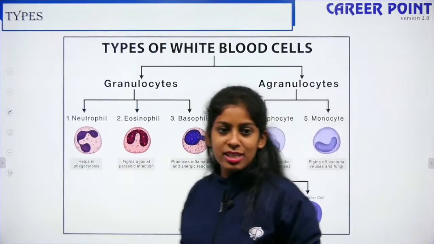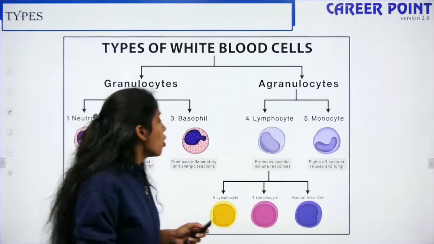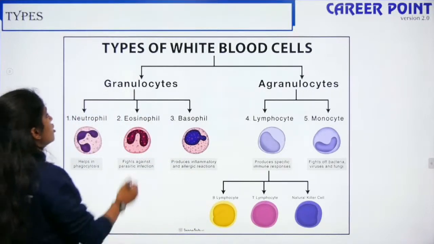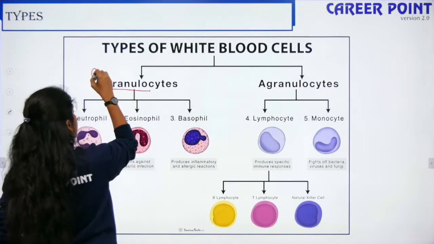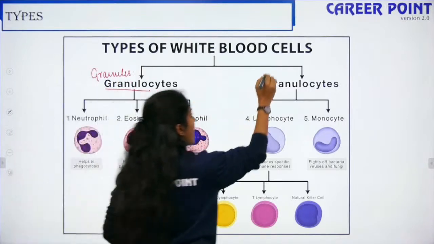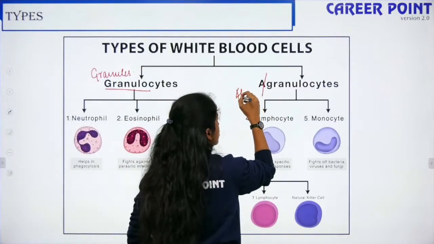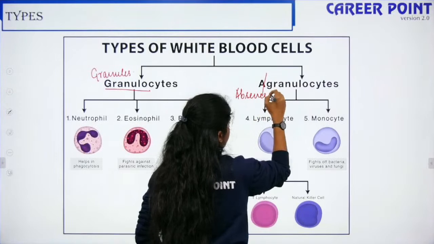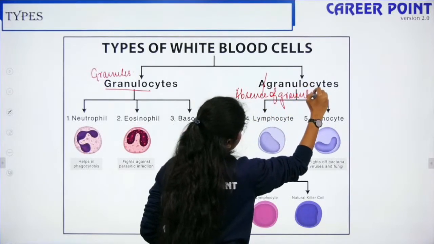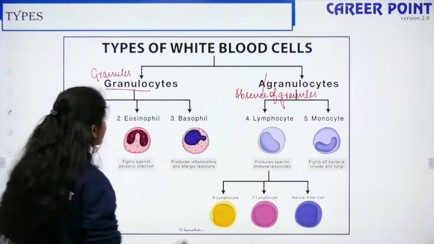So you have types of leukocytes. Unlike your RBCs, your leukocytes are of two types. One is granulocytes, the other one is agranulocytes. Granulocytes contain granules. Agranulocytes are the absence of granules. Granulocytes are divided into three.